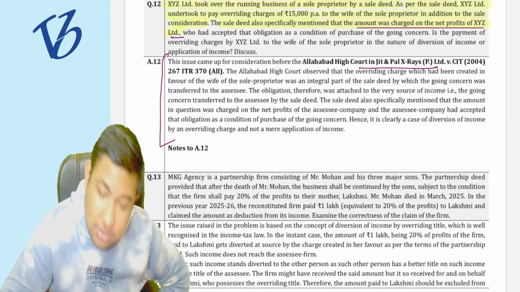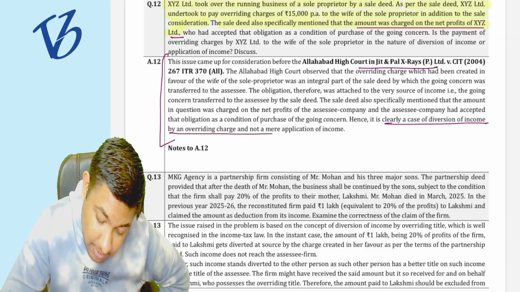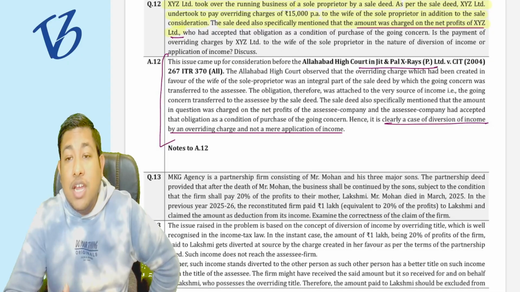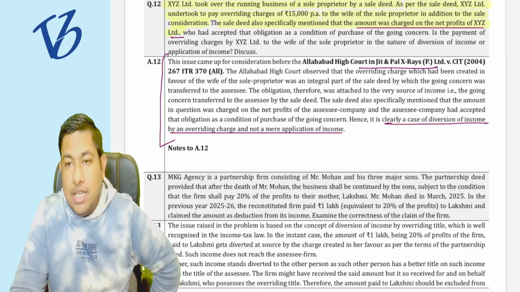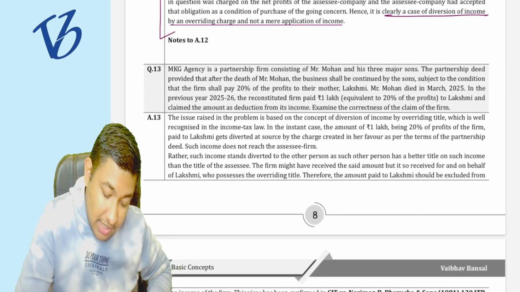See, the same case law that I have discussed, and it is going to be diversion of income, not merely the application of income, because it is earned for the purpose of that particular assessee. Do you understand or not? Clear? This question is done. Now coming to question number 13.